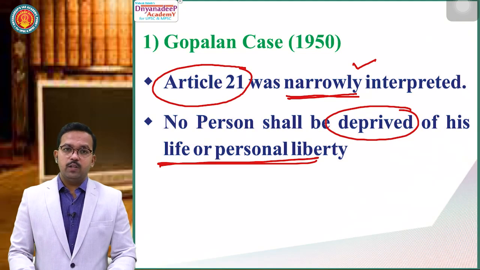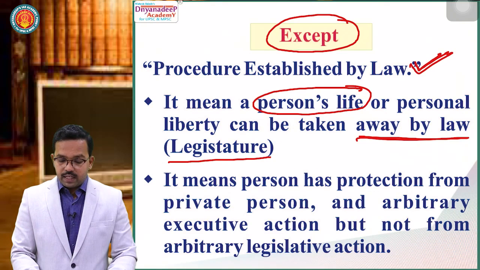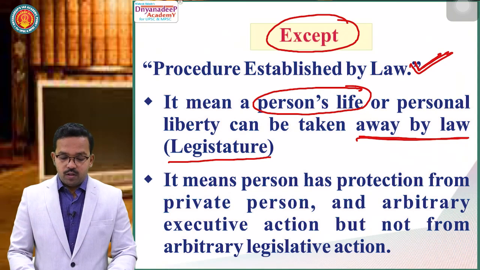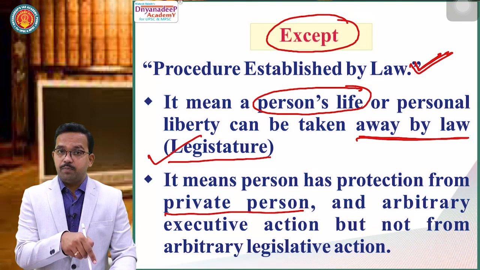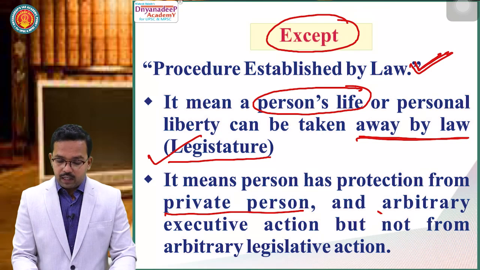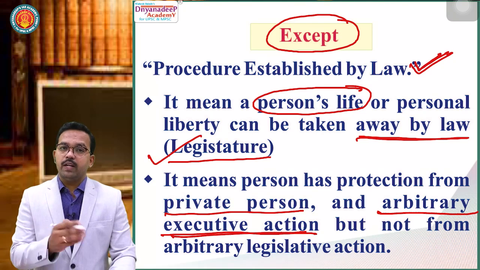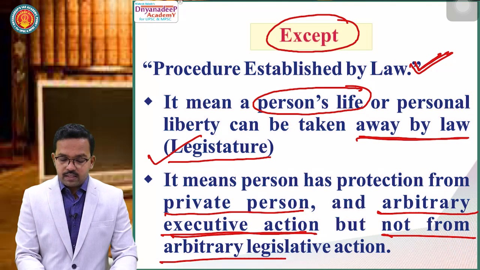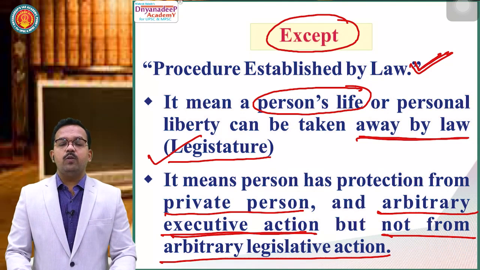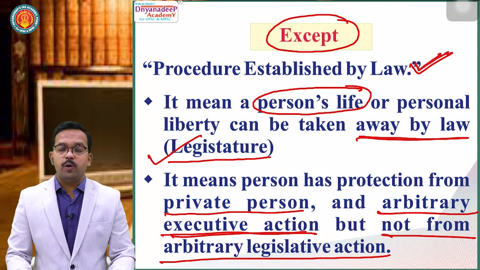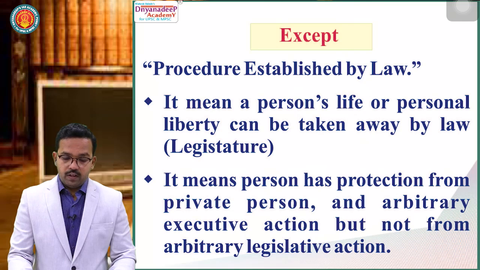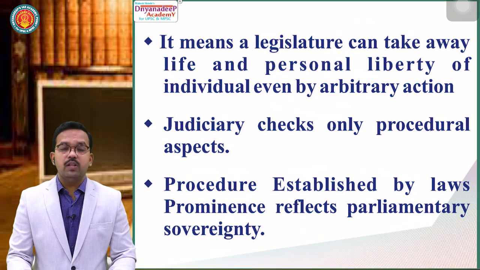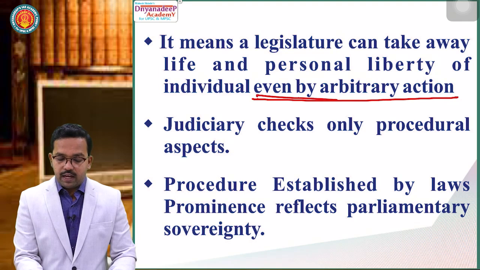So in the A.K. Gopalan case, Article 21 was narrowly interpreted. So a person's life or personal liberty can be taken away by law, that is, legislature. It means the person has protection from a private person, as we have seen in the previous diagram, and has protection from arbitrary executive action, but not from arbitrary legislative action. It means your right to life and personal liberty is not protected from legislative action. It means the legislature can take away the life and personal liberty of an individual even by arbitrary action.